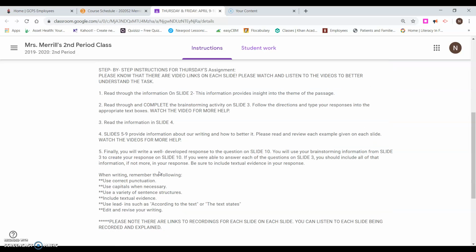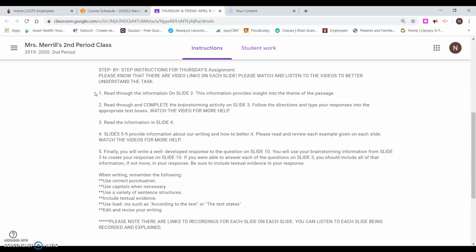All right, here are some step-by-step instructions for Thursday's assignment. Please know that there are video links on each slide. Please watch and listen to the videos to better understand the task. So you will read through the information on slide 2. The information provides insight into the theme of the passage.